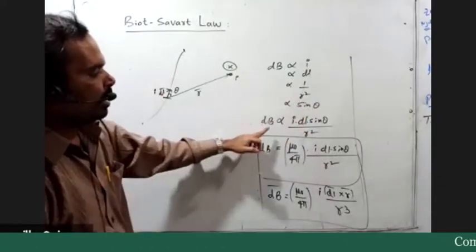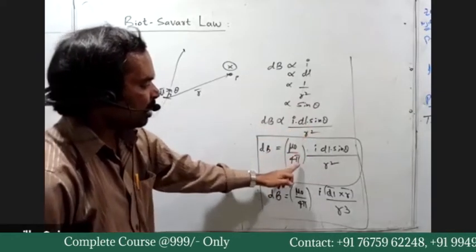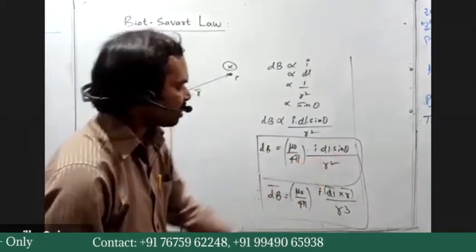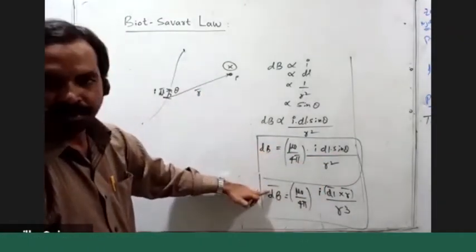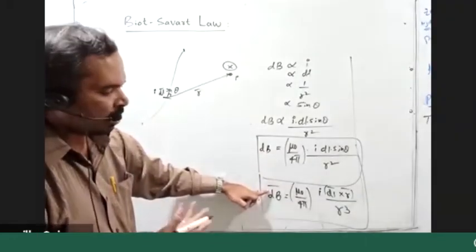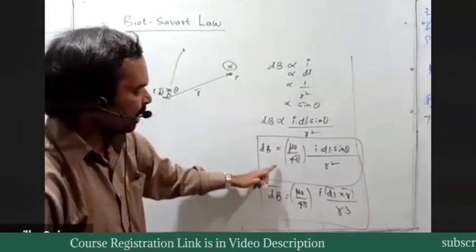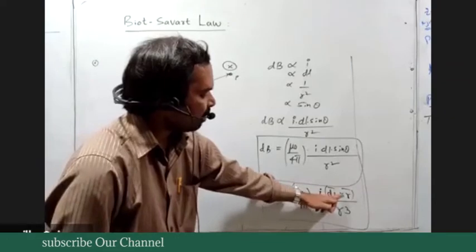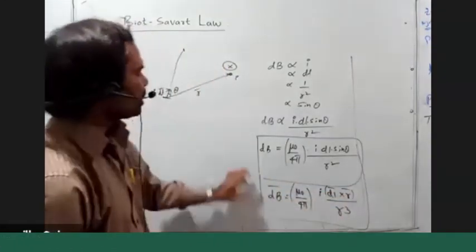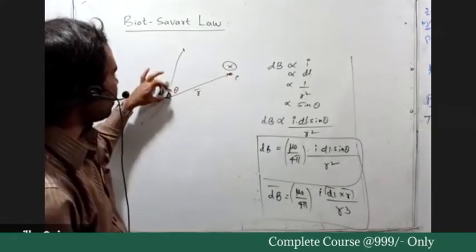Then dB is equal to I dL sine theta by R square. Then dB is equal to mu naught by 4 pi into I dL sine theta by R square. This is when you are converting into vector form. Already we are told about conversions between scalar form and vector form. So when you take it in vector form, the expression is mu naught by 4 pi into I dL bar cross R bar by R cube. So this is the magnetic field induction at the point P because of a small element.